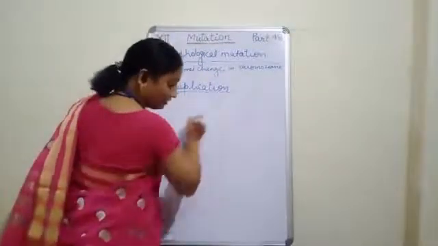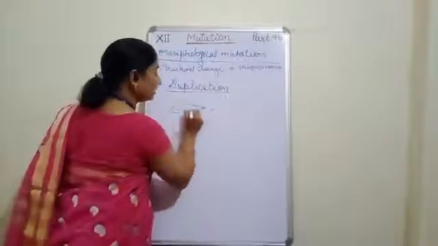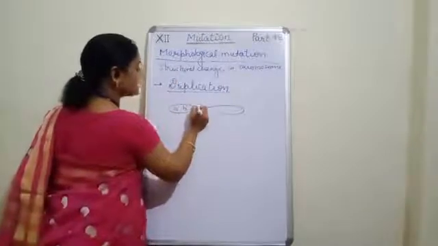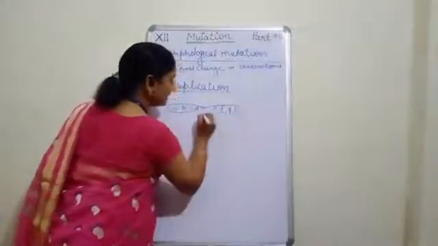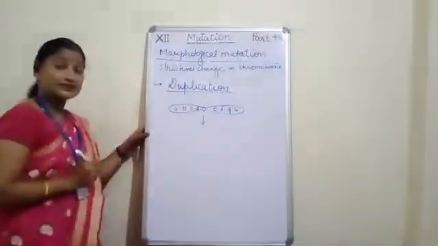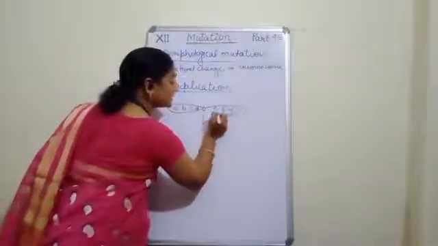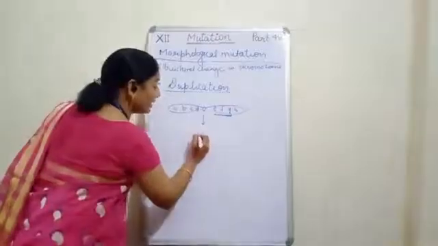Now see, what happens in case of duplication? Suppose this is our normal chromosome, this is A, B, C and D, this is E, F, G and H. Then what happens in the next generation? Suppose this part gets repeated. Okay, gets repeated. Then what will happen?